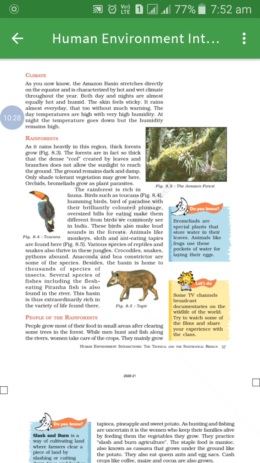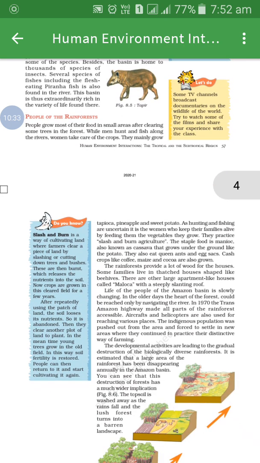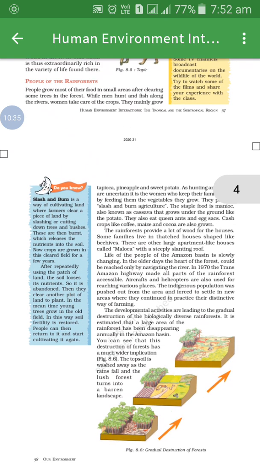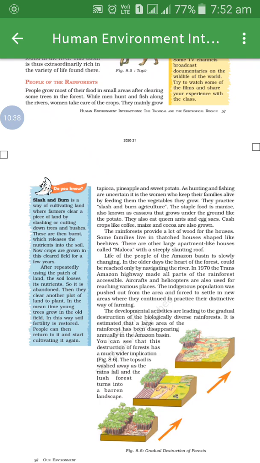Next is people of the rainforest. Now, how do the people of the rainforest live? People grow most of their food in small areas after clearing some trees in the forest. Means they grow crops in small areas after clearing part of the forest. While men hunt and fish along the rivers, women take care of crops.